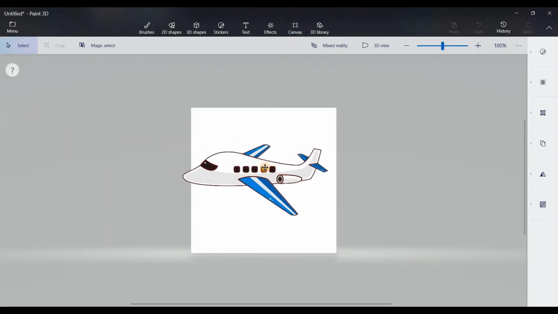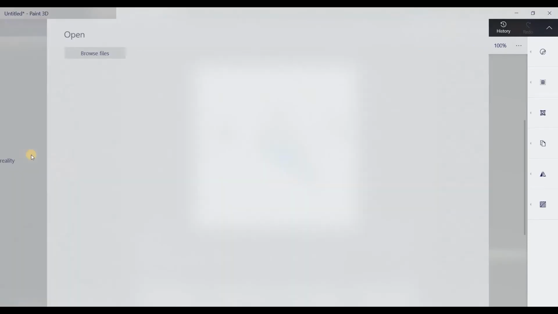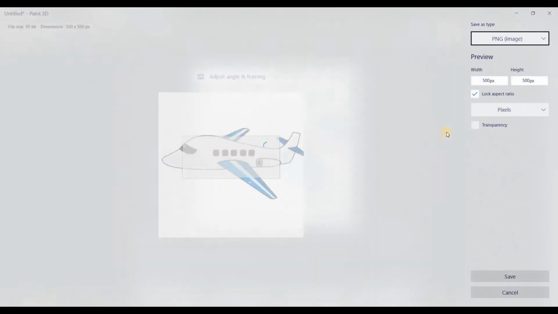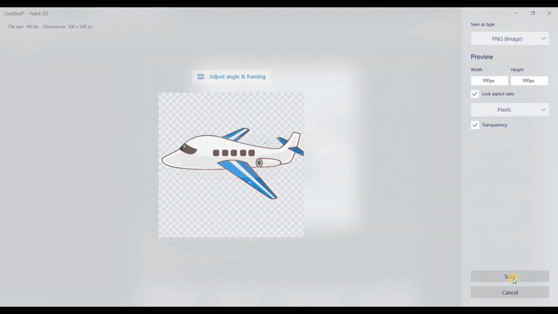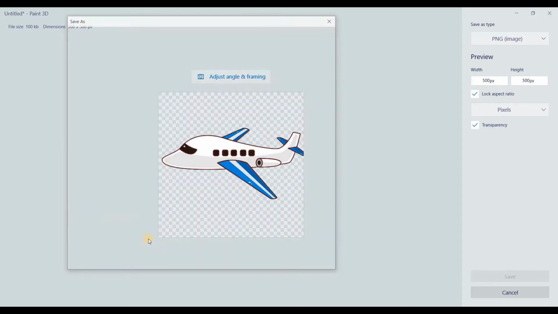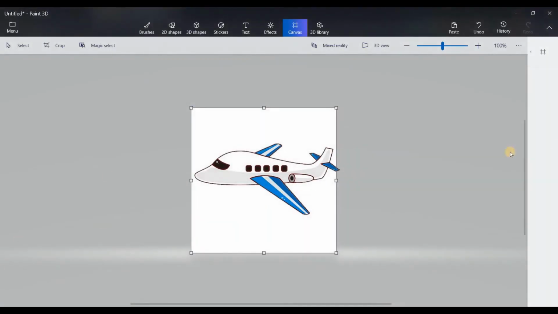So if I select this and bring it here, I get this option of save as. I will select image. Now we can select transparency, and now if we click save, in tutorial I can select airplane. So now our plane is ready.